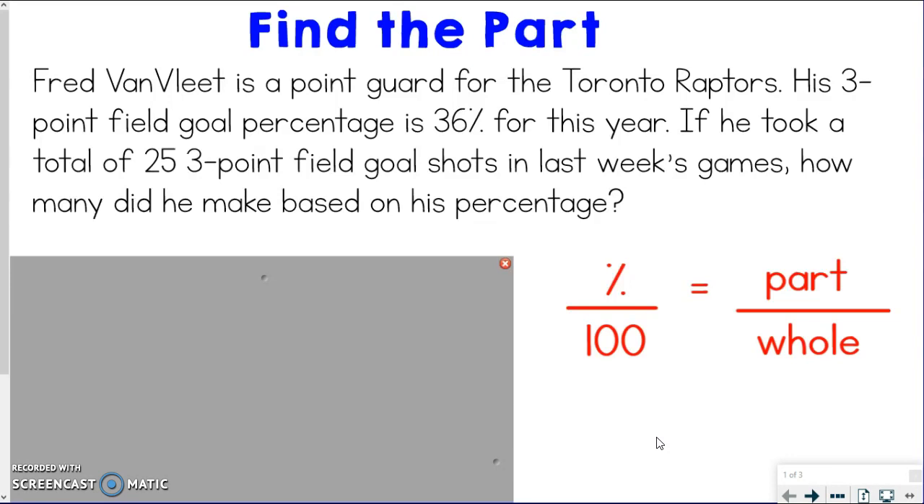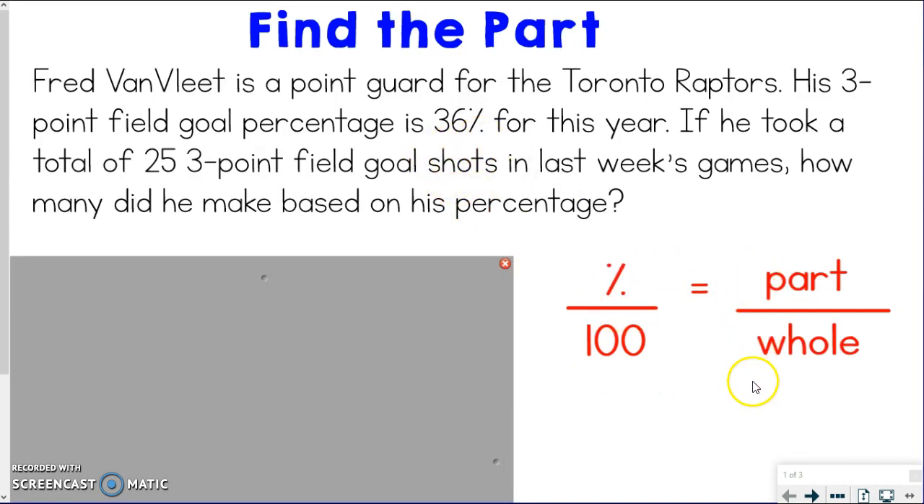So let's get started with this. Fred VanVleet is a point guard for the Toronto Raptors. His 3-point field goal percentage is 36% for this year. If he took a total of 25 3-point field goal shots in last week's games, how many did he make based on his percentage? So we're going to come back to this whole proportion setup that we talked about in last video in 1A, and it's going to be our basis that we're going to keep using over and over and over again. So percent over 100, well, I see that I have a percent, which is 36, so I'm going to place that above the 100.